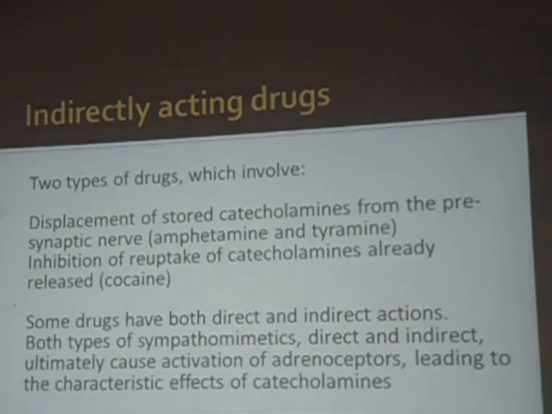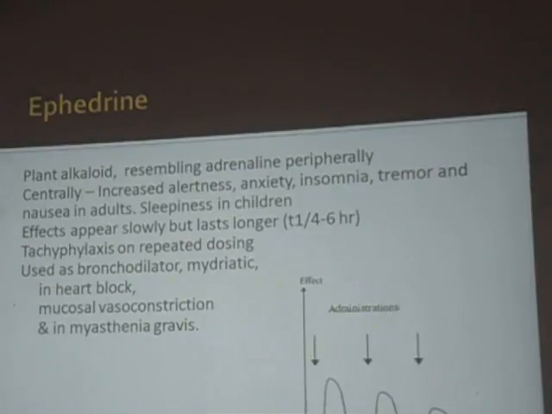Regarding interacting drugs, we already told which group of drugs are acting and how they are acting, the mechanism we saw. The classical graph which you will have in your practicals will be the ephedrine graph.